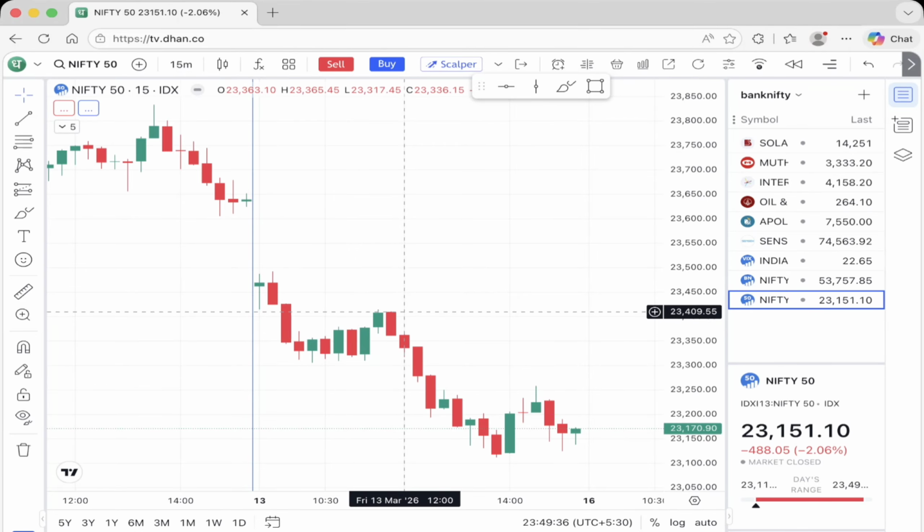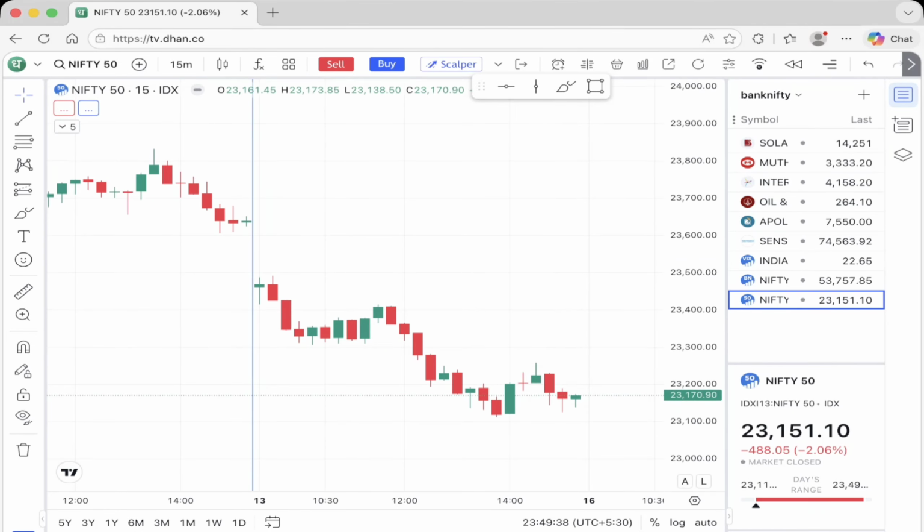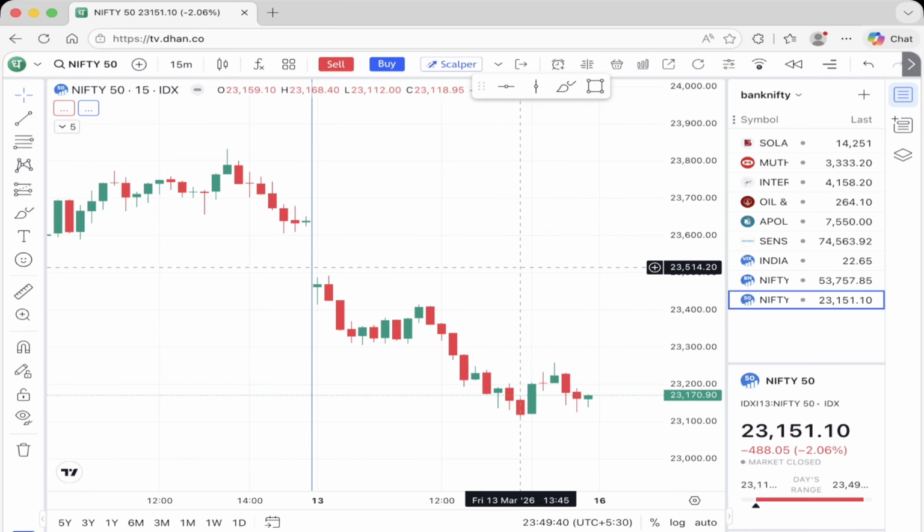So the key question for the upcoming session is, guys, is this a temporary bounce or is another breakdown coming? This analysis will explain the important levels and scenarios using technical analysis. So let's break down the analysis for tomorrow's trading session.